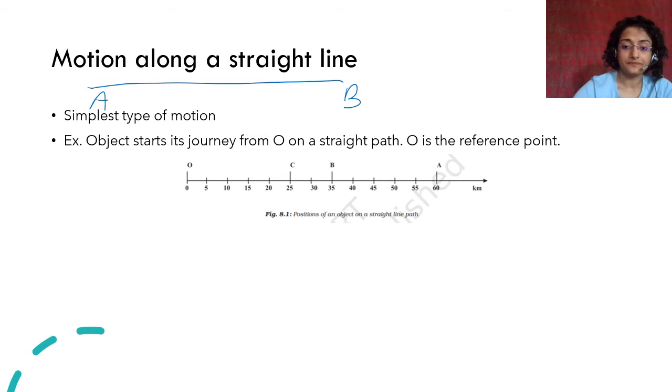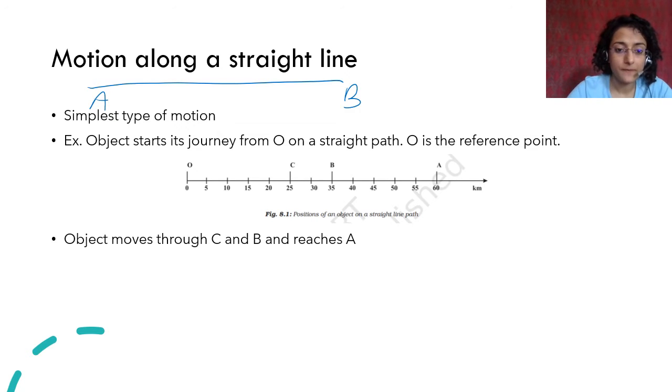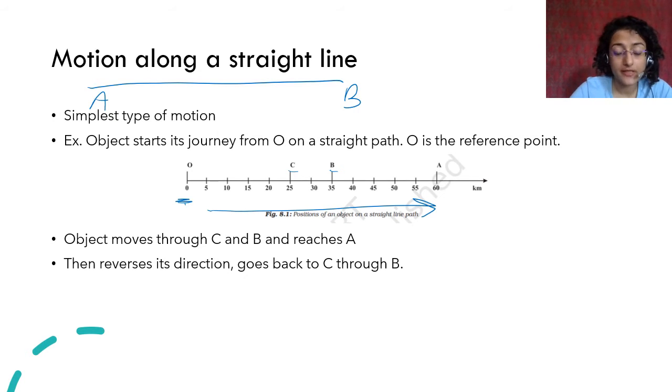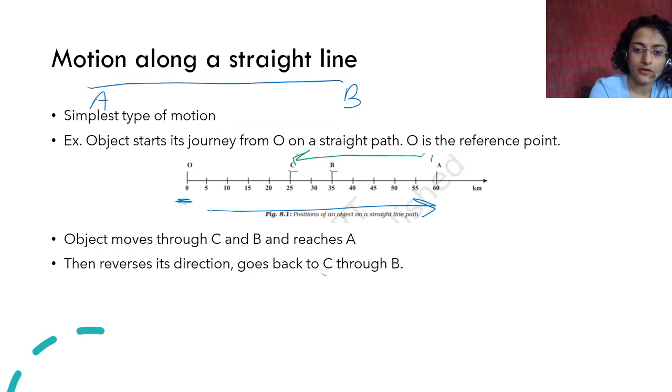For example, we will look at this. Here is the origin point, O. The object moves from O on a straight path, through C, through B, and it reaches A. Then it reverses its direction and goes back to C through B. So from A to C, it moves through B.